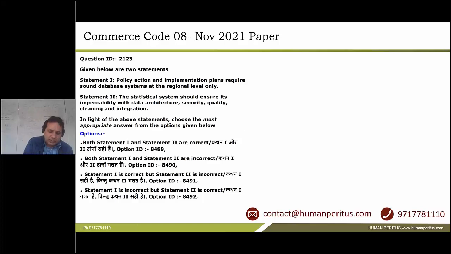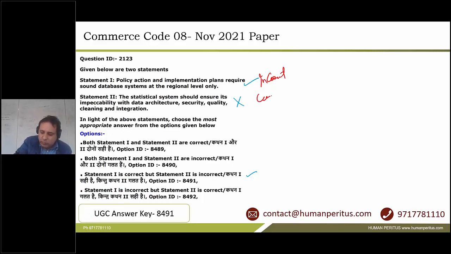Next is statement 1, statement 2, which is correct. As per the official answer key, it is given as part C, and the official answer key says that the first is correct, the second one is incorrect. But this is not so. In fact, the first is incorrect and the second one is correct. Those statistical systems should ensure their impeccability with data architecture, security, quality. This is okay, this is correct.